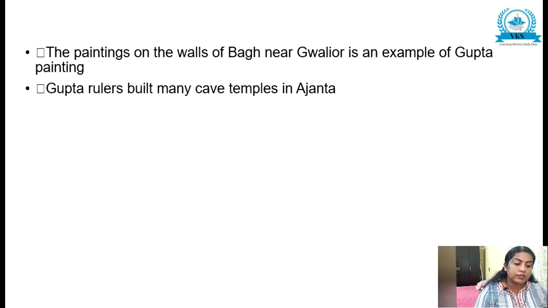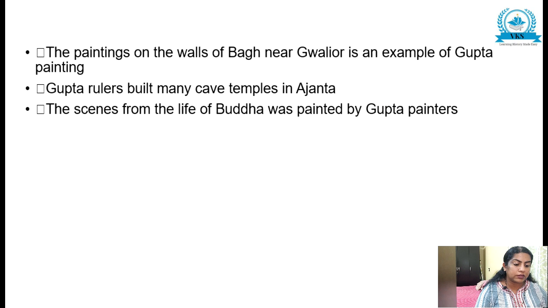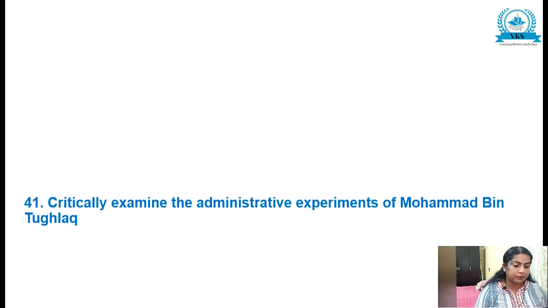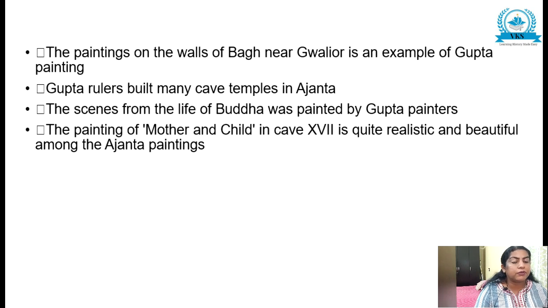The Gupta rulers built many cave temples in Ajanta, and the scenes from the life of Buddha were painted by Gupta painters. The paintings of mother and child in cave 17 are quite realistic and beautiful among the Ajanta paintings. So all these are the points which you have to write if the question comes regarding the Gupta age, golden age.